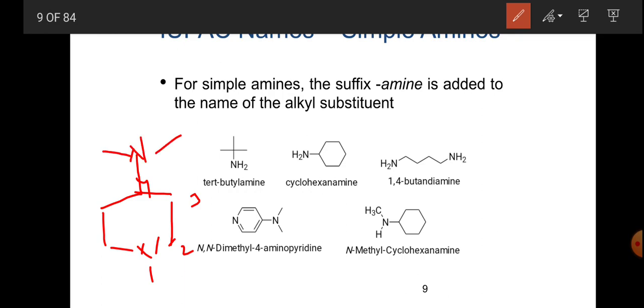So that is N,N-dimethyl-4-aminopyridine, and this is N-methylcyclohexanamine, this is the cyclohexane, and here N, and this is the methyl.